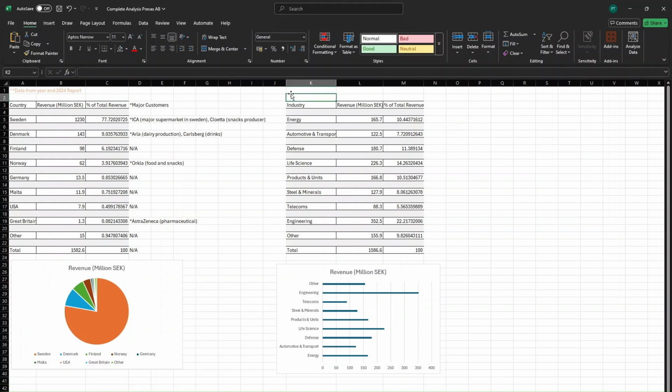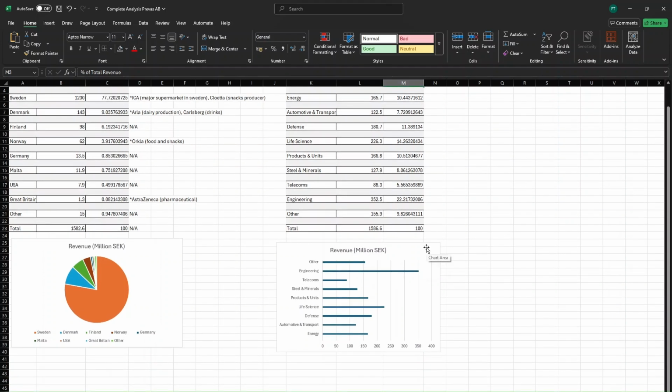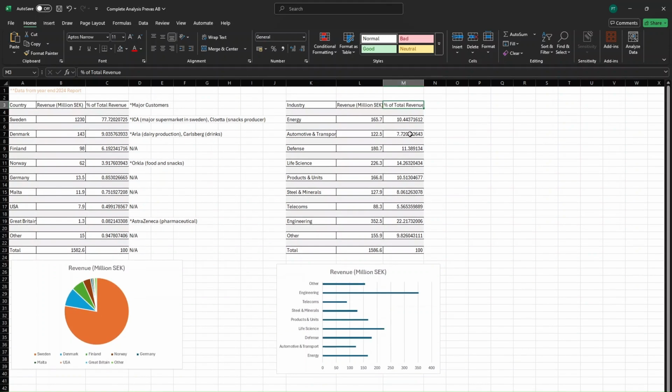And then if we look here, I listed industries, for example, energy, automotive, and transport, and so much more. And then the revenues in million SEK. And then I also calculated the percentage of total revenue here. And I also plotted this on this graph where you can see here. So Prevas generates most of its revenue from engineering companies, which we can see here is 22% of its revenue.